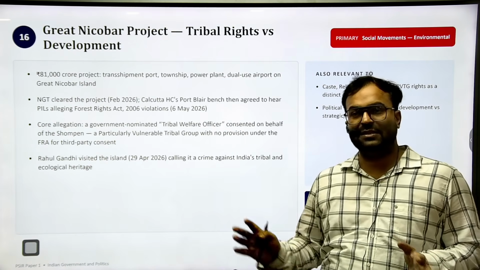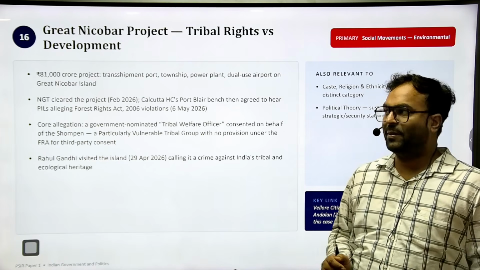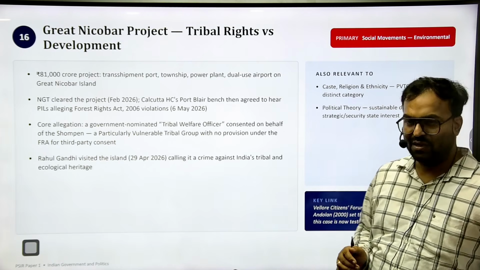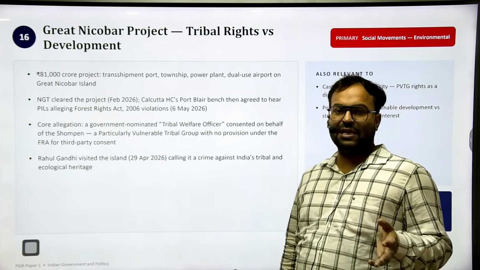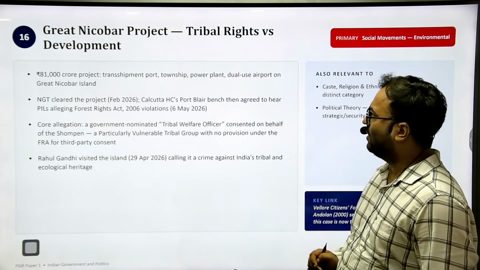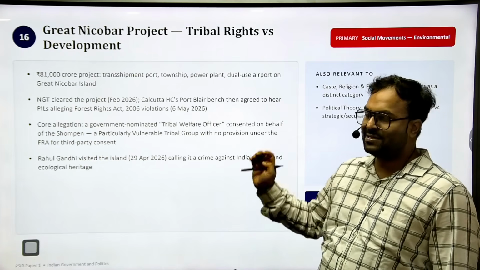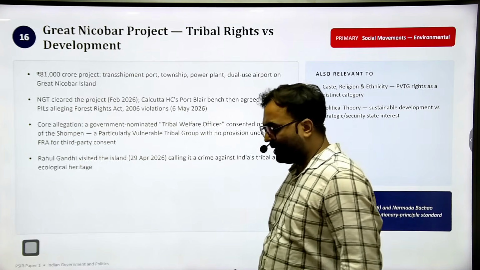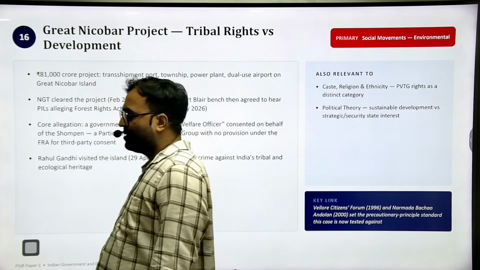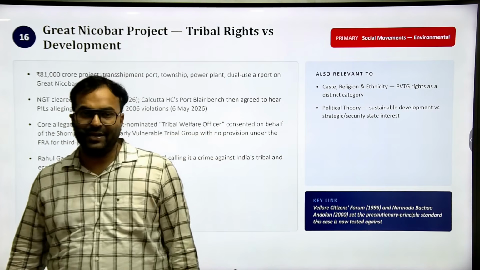I personally feel this is a very highly relevant topic that can come into the examination. Anywhere, even in GS or in PSIR, this topic should come. Again, tribal rights versus development. We already know there are PVTGs, Shompen tribes that live on the Great Nicobar Island.